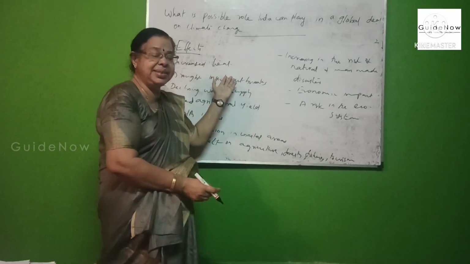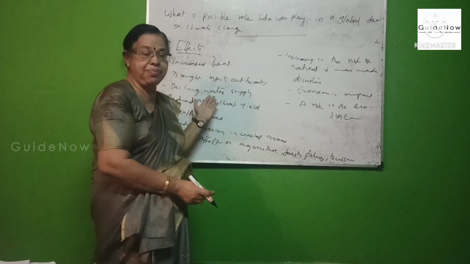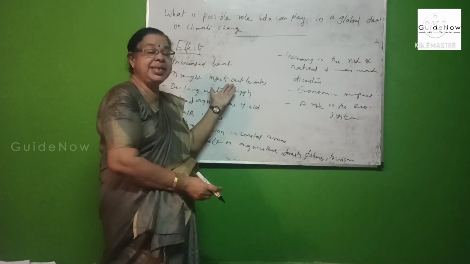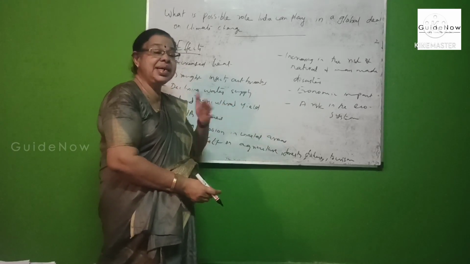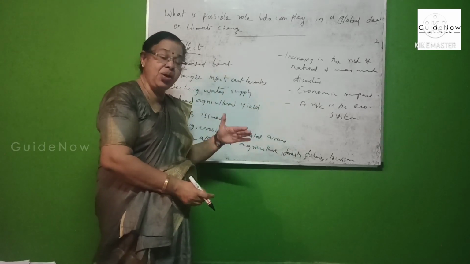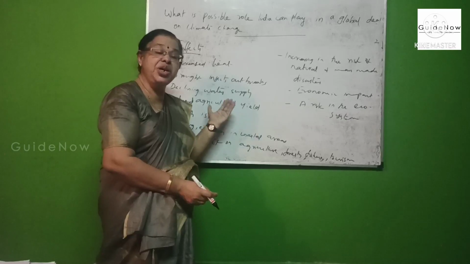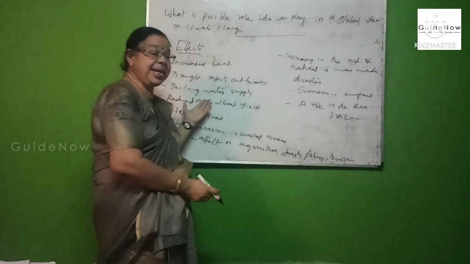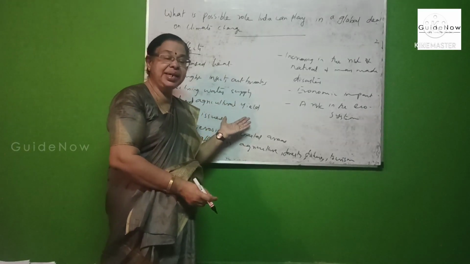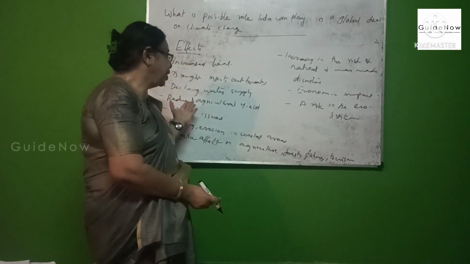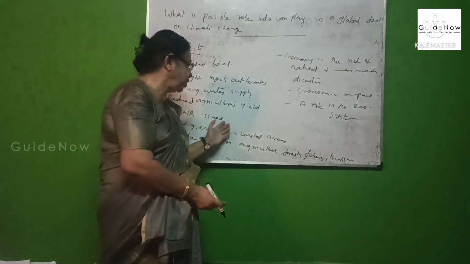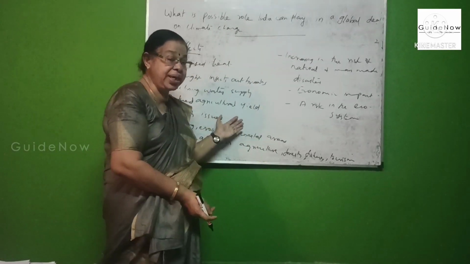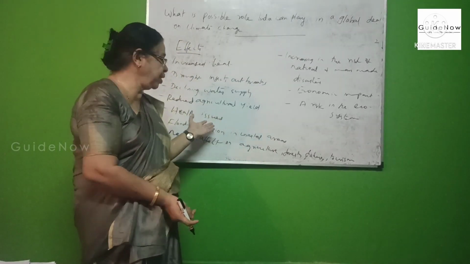To recap: increased heat or hot temperature, and drought and insect outbreak. Because of increasing heat, there is a possibility of frequent drought and floods. Then declining water supply, decreasing water bodies, then reduced agricultural yield, then health problems because of climatic change.